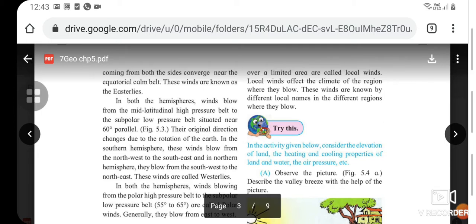In both the hemispheres, winds blow from the mid-latitudinal high-pressure belt to the subpolar low-pressure belt situated near 60° parallel. Their original direction changes due to the rotation of the earth. In the southern hemisphere, these winds blow from the northwest to the southeast. In the northern hemisphere, they blow from the southwest to the northeast. These winds are called the westerlies.